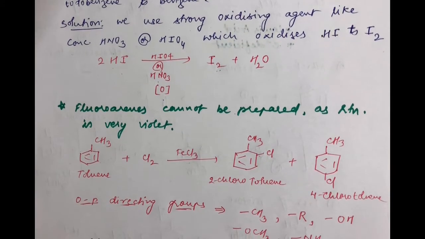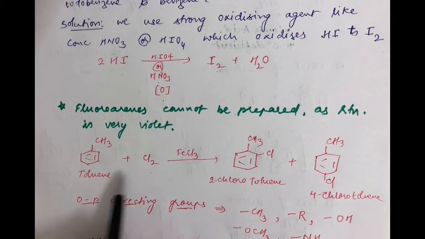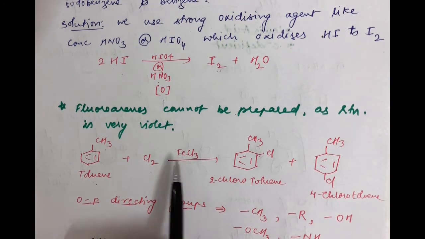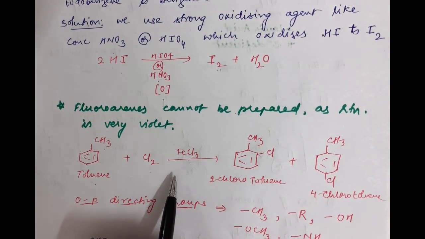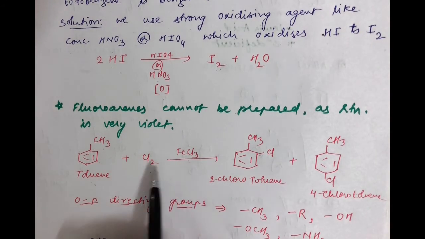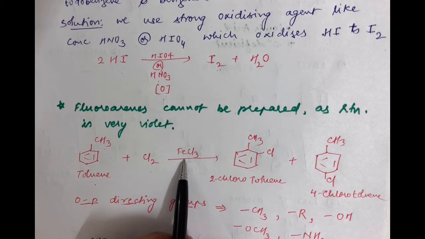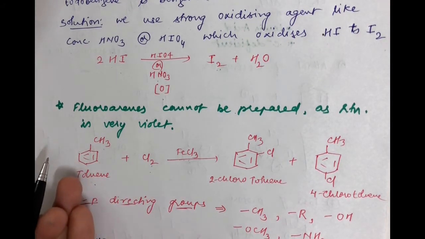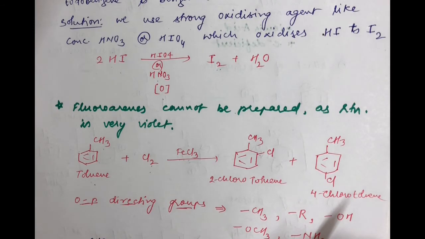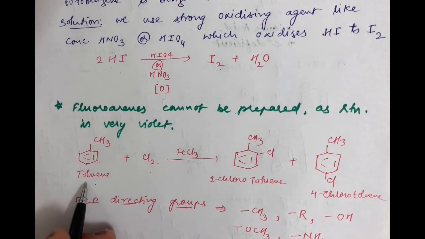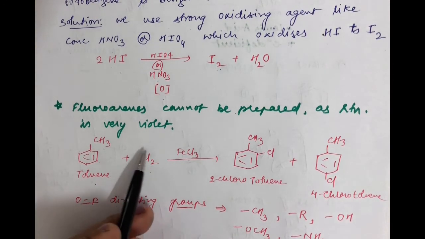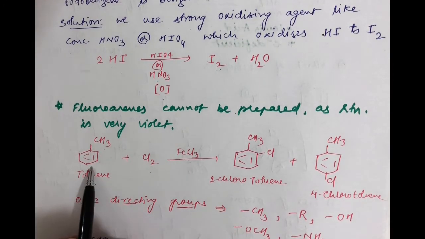When you carry out the same type of reaction, that is chlorination of toluene, toluene is nothing but benzene with CH3 over it. Now you are taking Cl2 with FeCl3. Students, here also the mechanism remains the same. Cl2 reacts with FeCl3 initially to liberate the electrophilic ion, and then, as I just explained in the mechanism, this electrophilic ion will attack toluene, and finally in the third step it will release a proton. So ultimately it is the electrophilic ion Cl+ which will be attacking here.